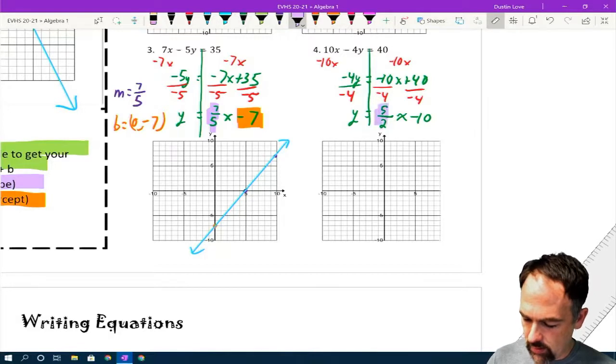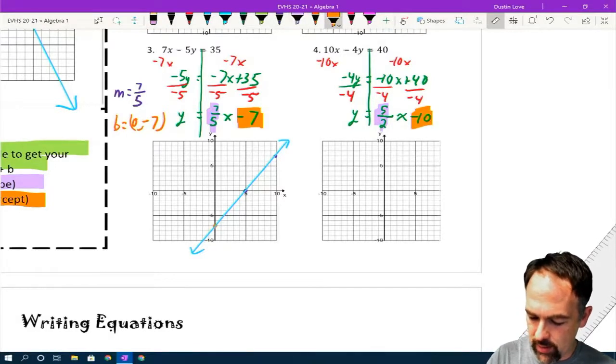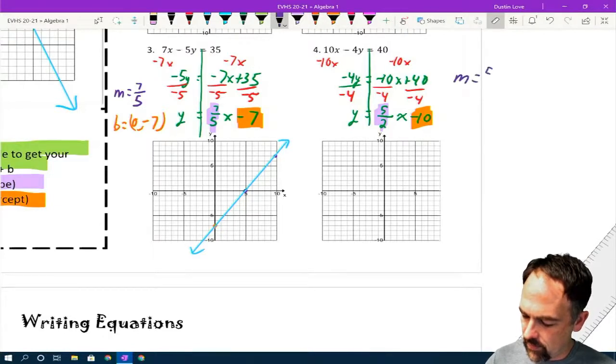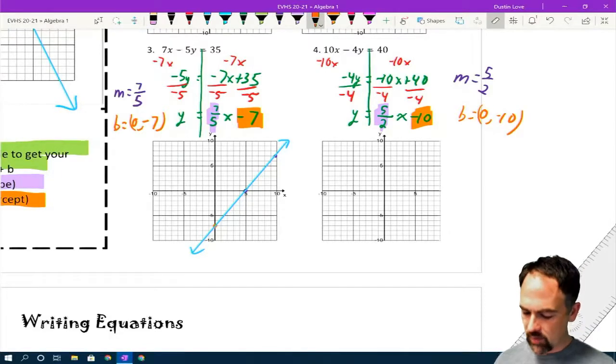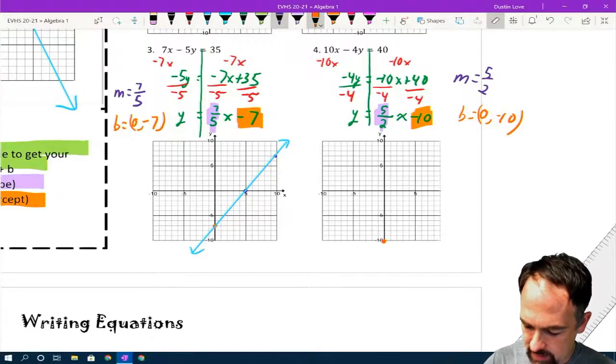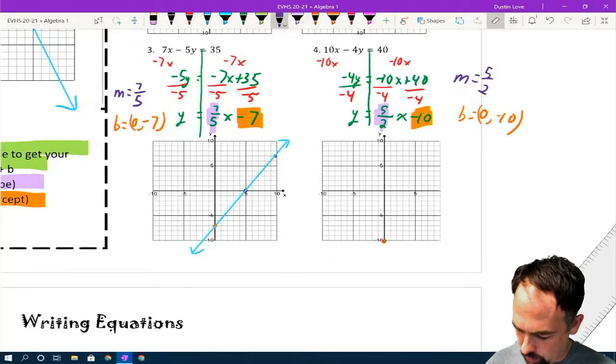So again, there's my slope, there's my y-intercept. Slope is 5/2, and y-intercept is 0, negative 10. All right, so I'm going to go down to negative 10 on the graph, plot it on the y-axis. Now my slope is 5 halves, so from this point, rise 5 and then run 2.